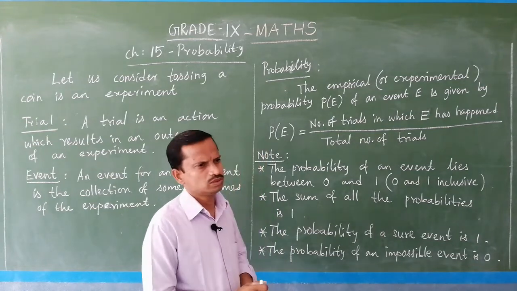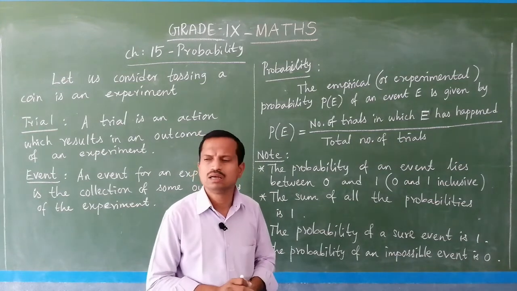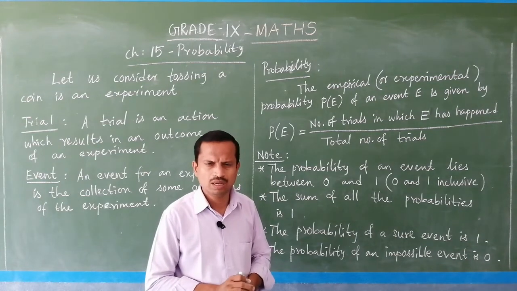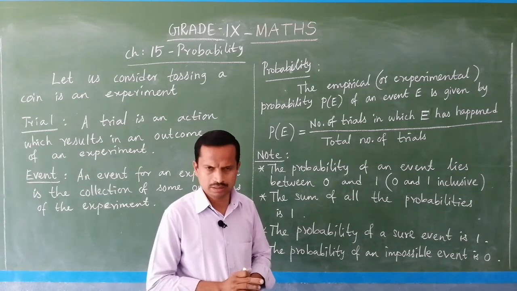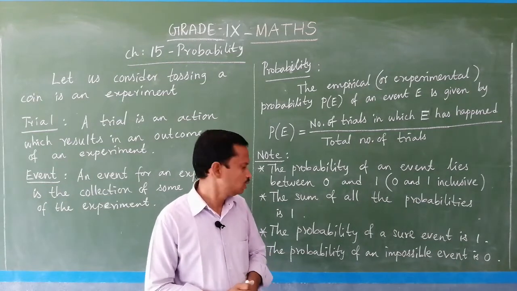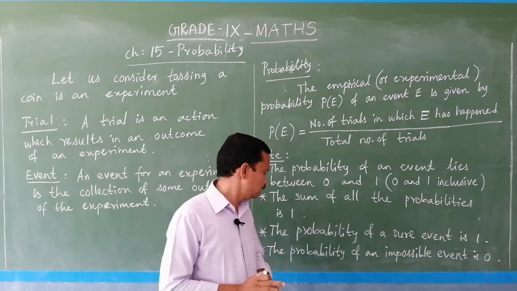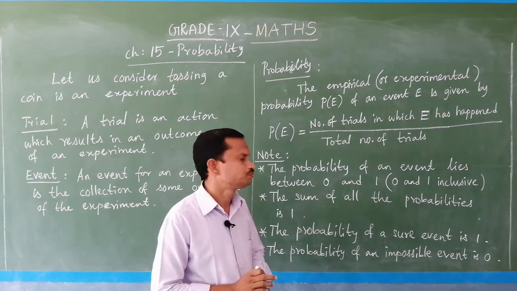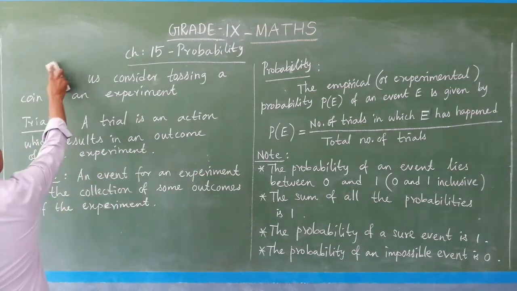And then the probability of an impossible event is 0. Impossible means, suppose you throw a die and the event is getting the number 8. Is it possible? No, only from 1 to 6 you will get. So getting 8 while throwing a die is an impossible event, so the probability is 0. The value is called probability. So the probability of an impossible event is 0. Is it clear? You have to take all these points.